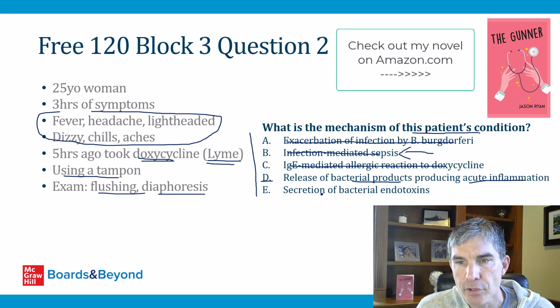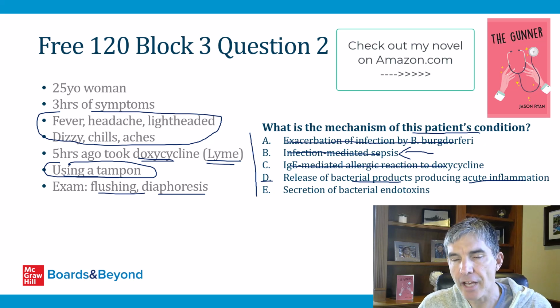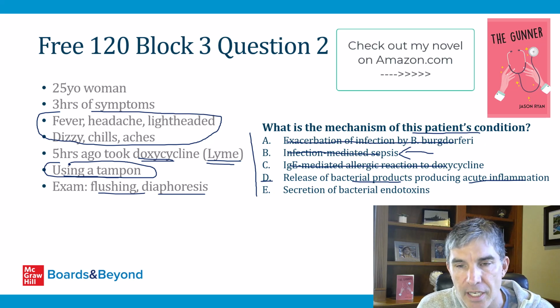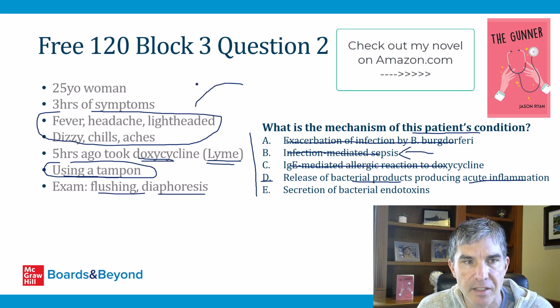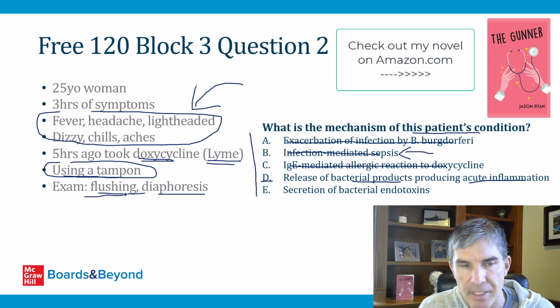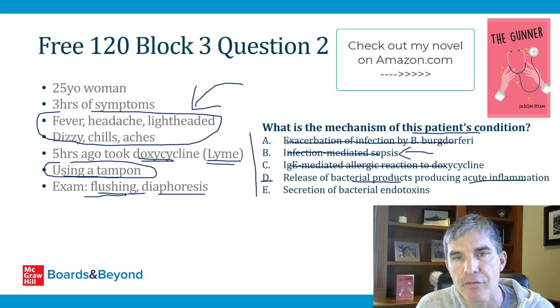And then that brings us to answer choice E, secretion of bacterial endotoxins. This is the answer choice that some students will pick if they focus on the fact that she's using a tampon, which can in some cases lead to toxic shock syndrome. But you have to understand this is not the clinical picture of toxic shock syndrome. Although patients with toxic shock can develop these nonspecific symptoms, the classic finding is redness and desquamation of the skin, and all she's got is flushing, which basically just means it's a little bit red. That's something anyone with a fever could have, but they don't describe the major skin findings you would expect in someone with toxic shock syndrome.